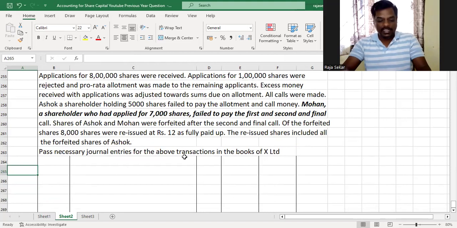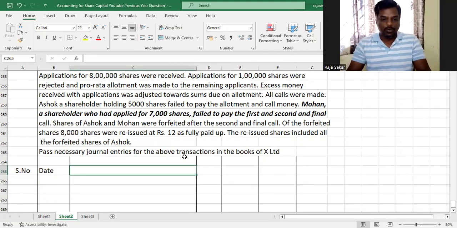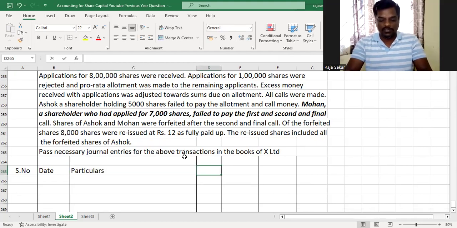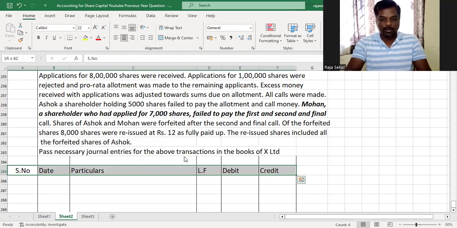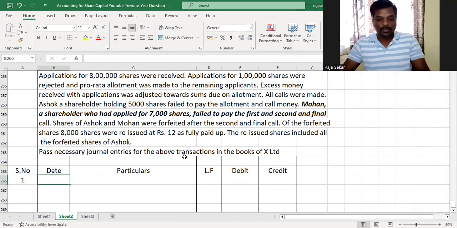Understood? In the beginning stages, I'm not going to do the working note separately and then do all the journal entries together. I'll do the working note whenever we need it as per the journal entries. Understood or not? I'll just start doing the journal entries without preparing the working note in the beginning itself, and I'll do it whenever it is required. Over a period of time, when you practice more and more problems, you'll know how much space is required for the problem, so you will leave that much space for the journal entry, and you can do the working note below the problem in the examination.